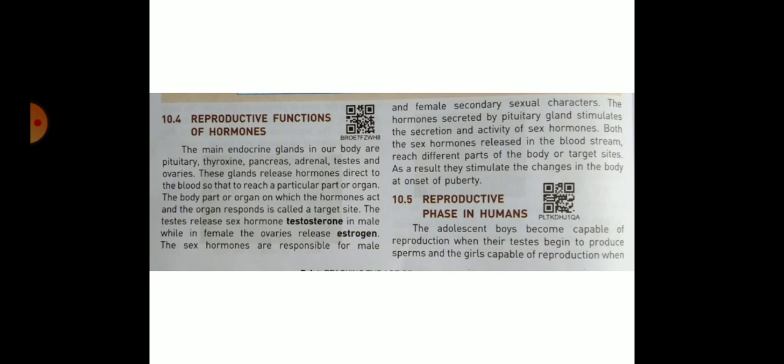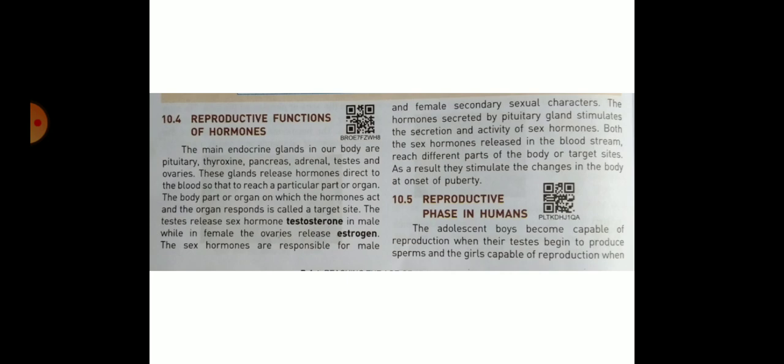Both the sex hormones released in the bloodstream reach different parts of the body, or target sites. As a result, they stimulate the changes in the body at onset of puberty. These are the main changes in puberty due to hormones in a human body.